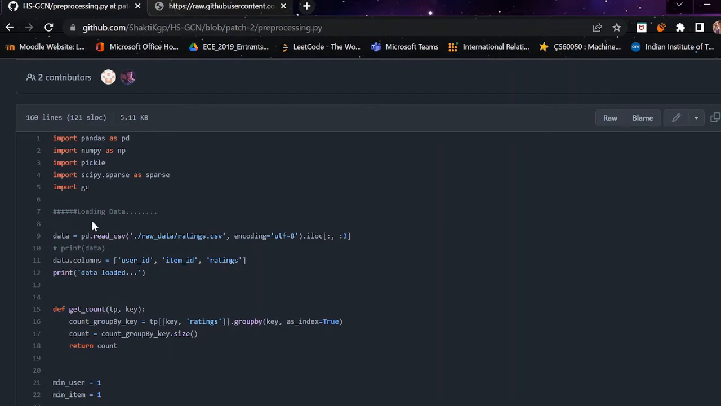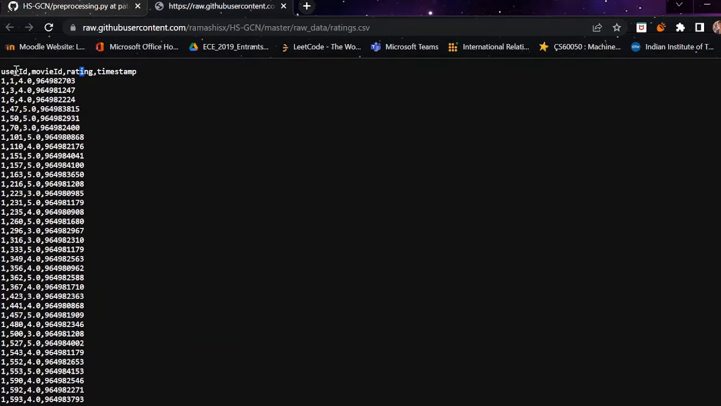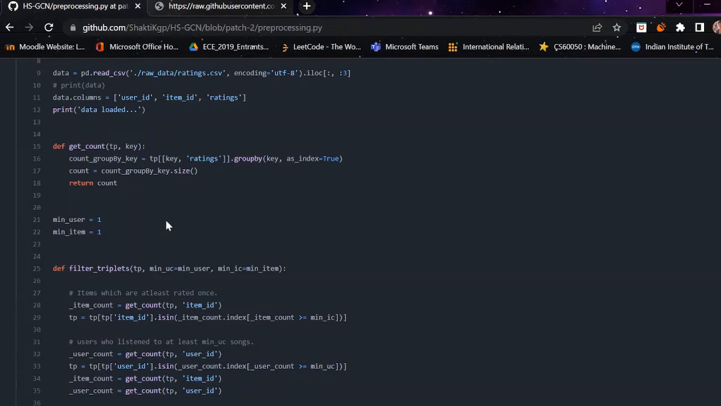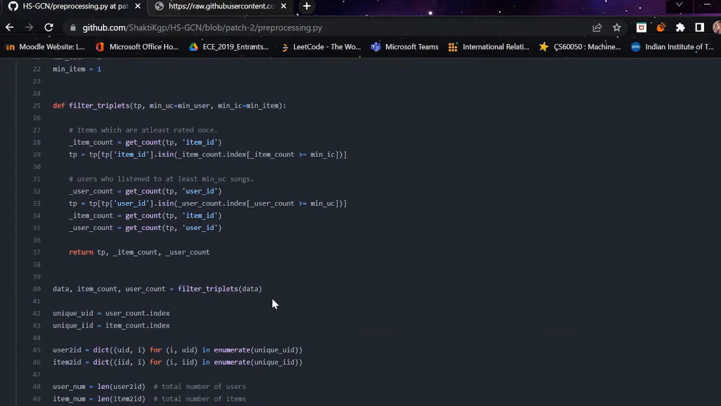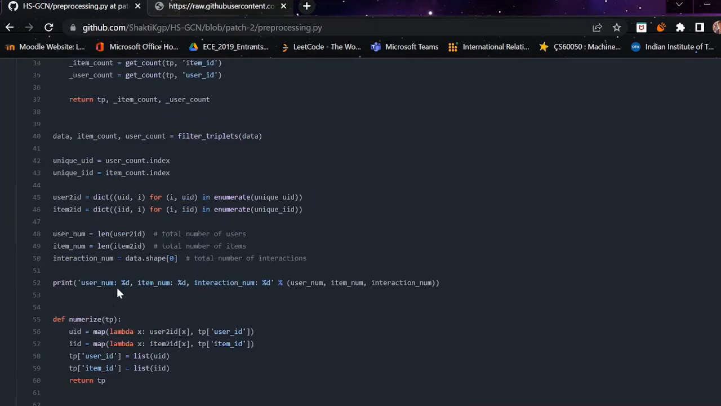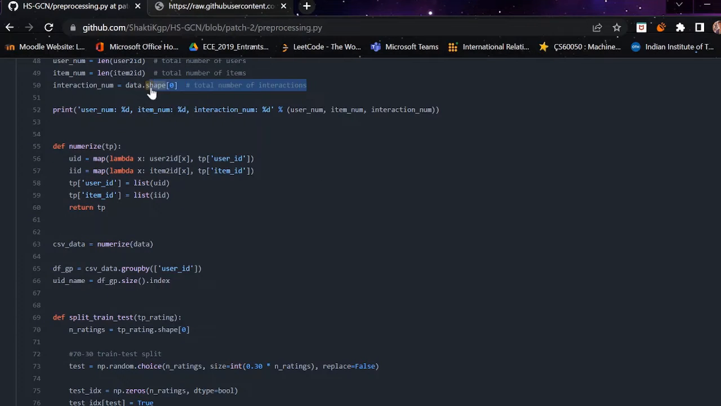We load the data using pandas, and from the raw data we can see that the dataset is the MovieLens 100k dataset, and it contains the user-item interactions: the user id, movie id, and the rating on a scale of 1 to 5. After that we count the number of triplets in the data, and we store the user id and the item id, and from that we count the total number of users, the total number of items and the total number of interactions, which is nearly 100k.